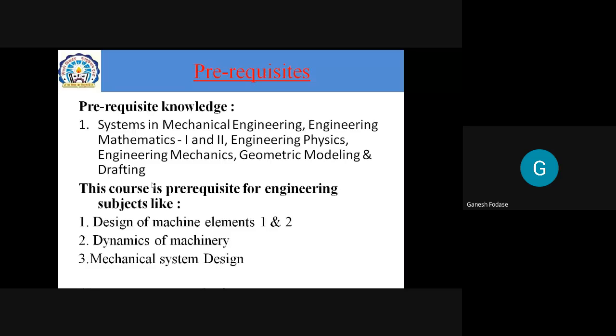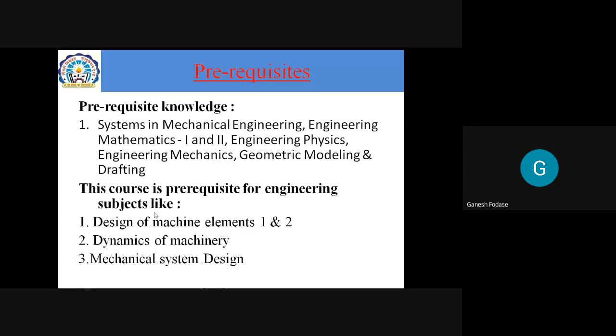But when I talk about practical, in addition to this, and this is what I told you, it was not in earlier syllabus. But in this syllabus, they mentioned these subjects, practicals, in which we have to perform some practicals by using solid modeling softwares, or you can say 3D modeling softwares, as well as we have to perform some practicals by using a programming language. As well as we need to go through virtual lab, industrial visit, all are there. I'll discuss that one by one, but you must have knowledge of these subjects. So these are the prerequisite for our subject.